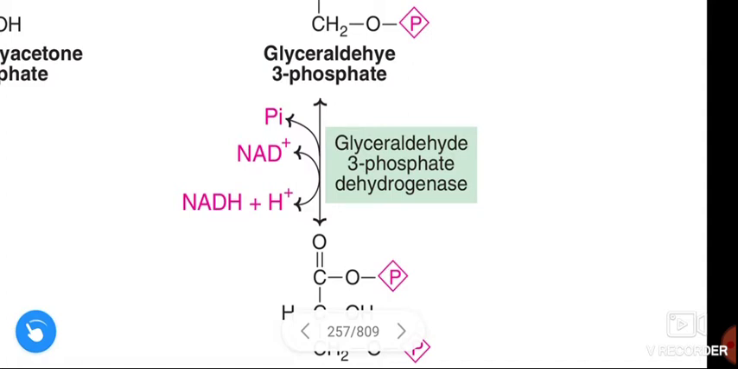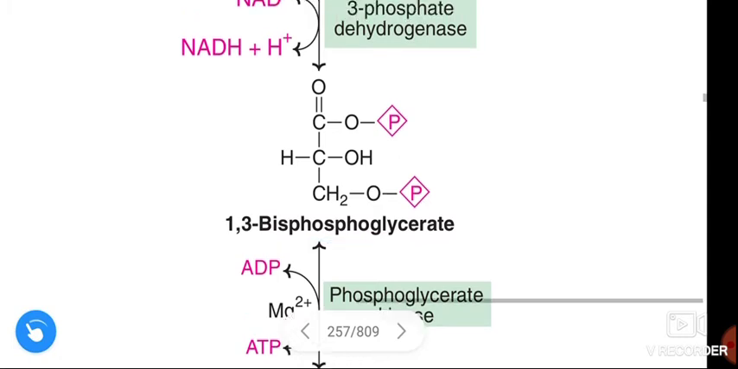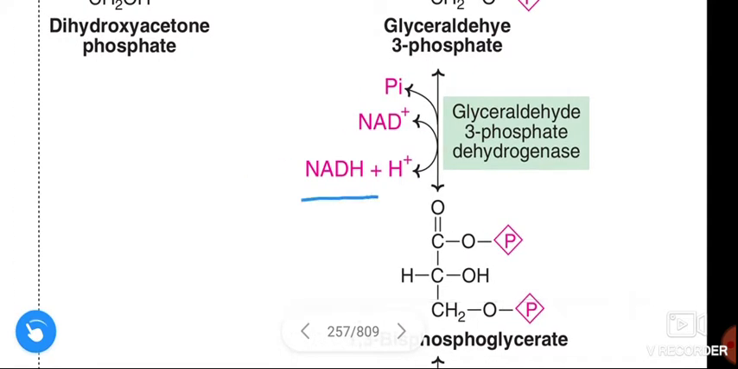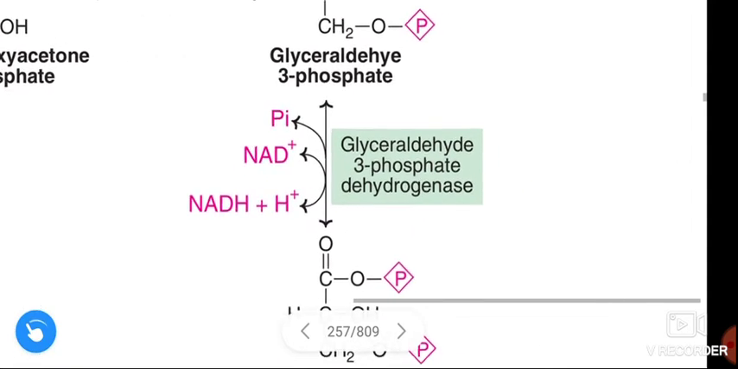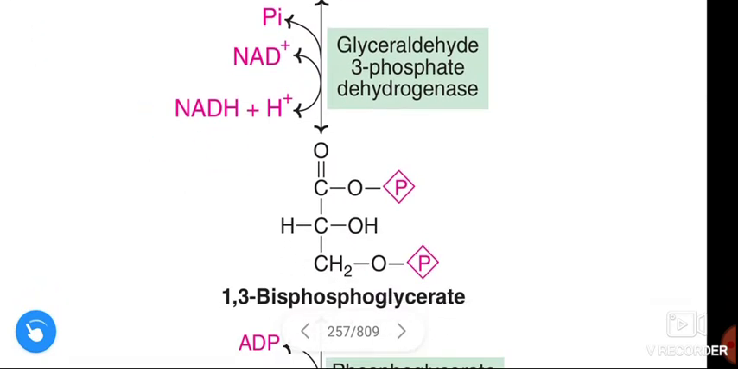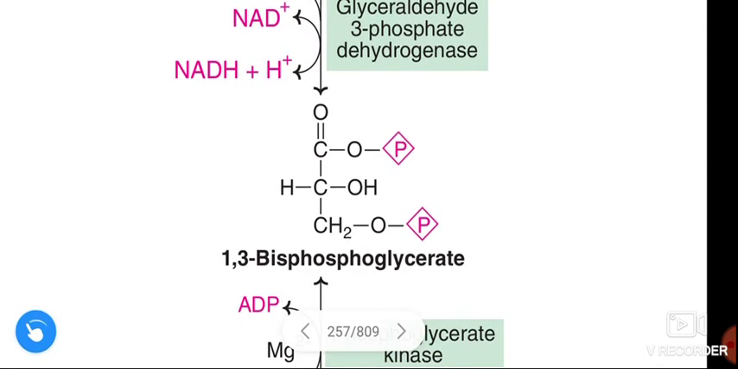Glyceraldehyde 3-phosphate is converted to 1,3-bisphosphoglycerate with the help of the enzyme glyceraldehyde 3-phosphate dehydrogenase, and one molecule of NADH is released. Don't forget, from here we have to multiply every reaction with 2. Next, from 1 NADH, 3 molecules of ATP are formed, so 2 into 3, 6 molecules of ATP are formed in the electron transport chain.